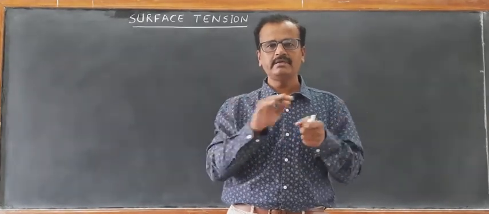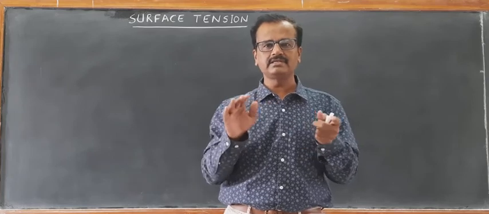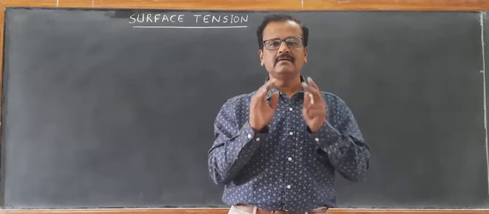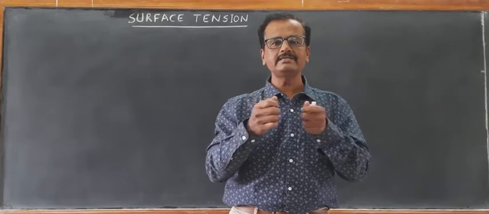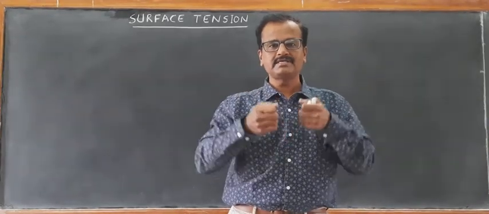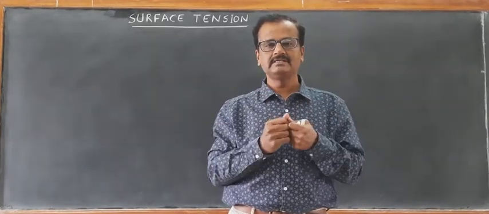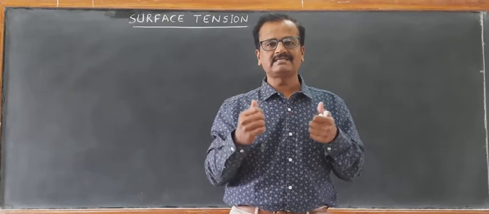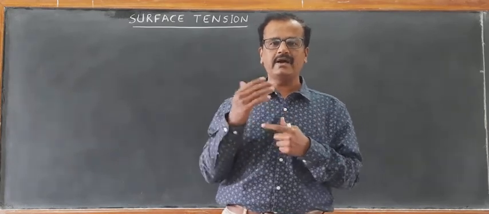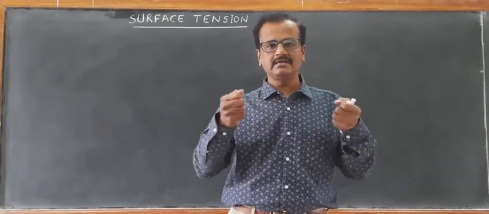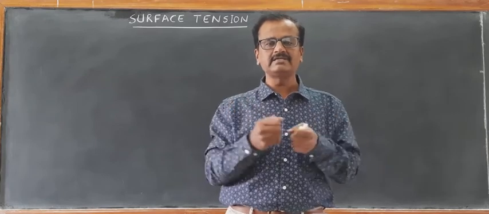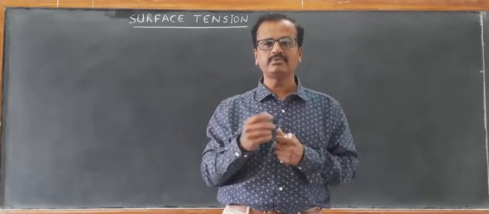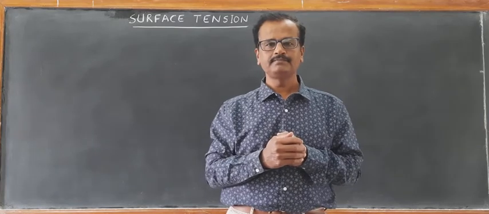In the same way, any liquid surface behaves like a stretched rubber sheet. What makes liquids behave like this? That is what we are going to discuss in detail.